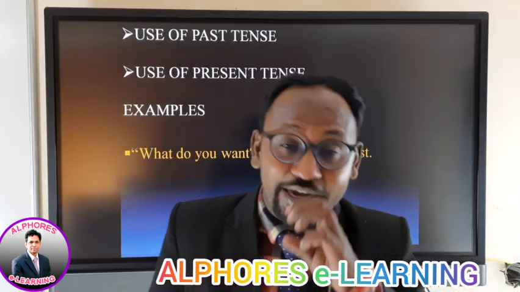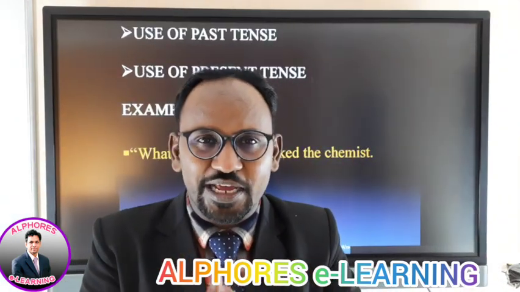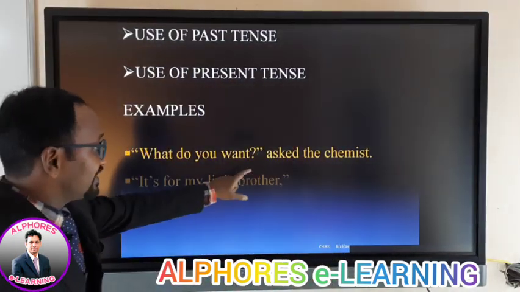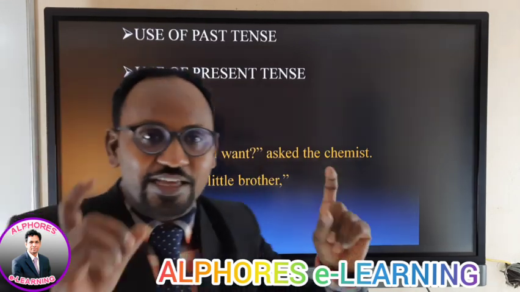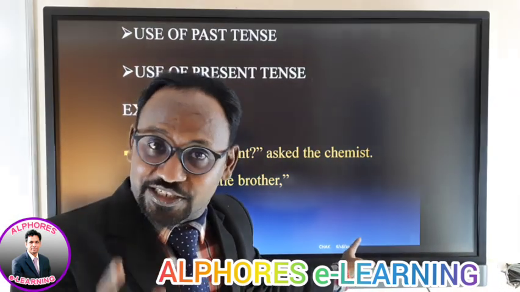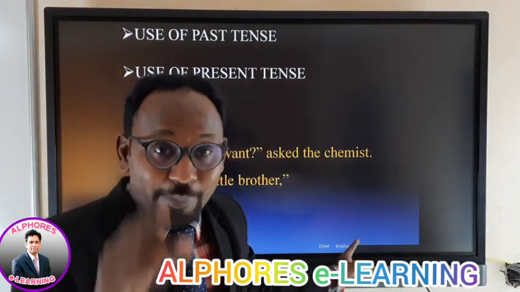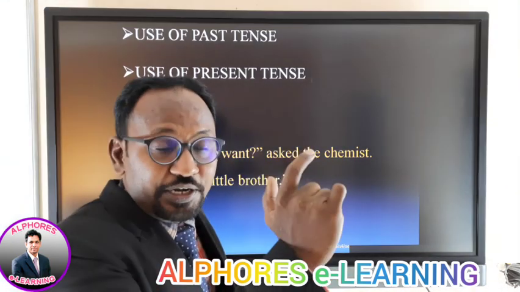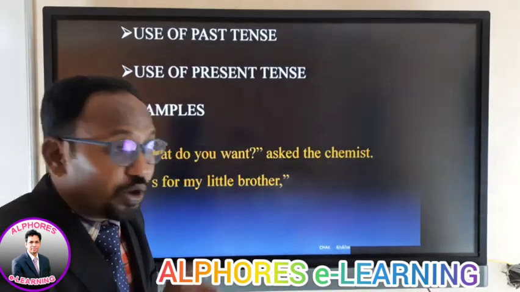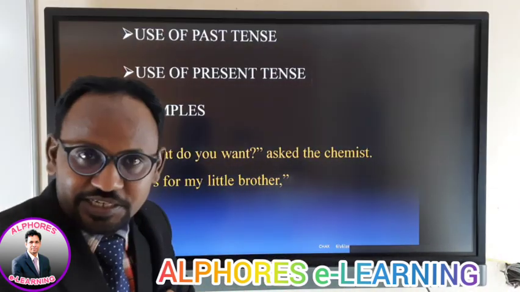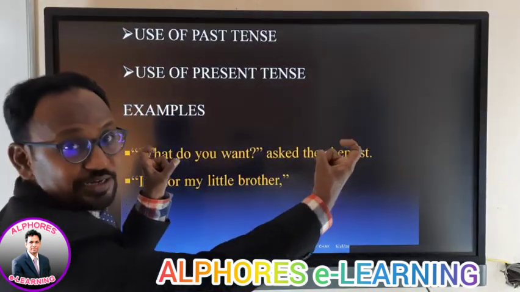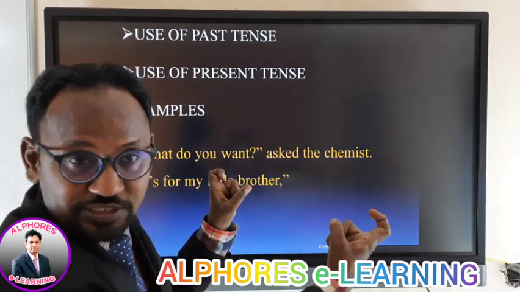One thing you have to understand: the author also made use of present tense sometimes. Then you might ask me, how can present come? You see, direct sentences uttered by the people are given in quotes. For example, "What do you want?" as the chemist said, that is in the past only. But what he says is in the present. When the incident took place, the same sentence we use: what do you want? Why have you come here? Such kind of sentences we do use. So they would be in the present form only, right? That's the reason they are mentioned separately in inverted commas or quotes, you can see.